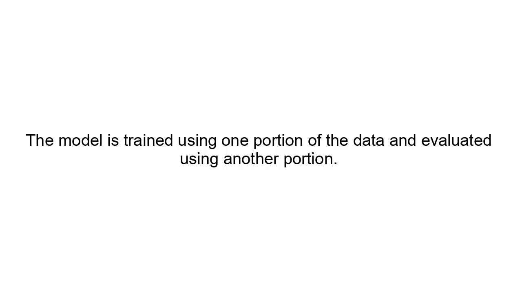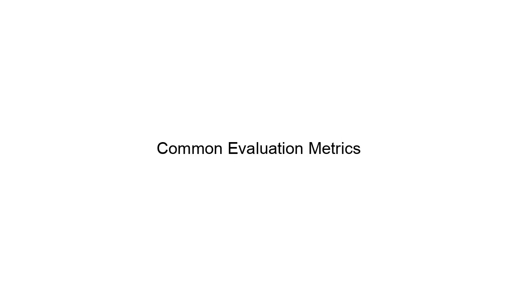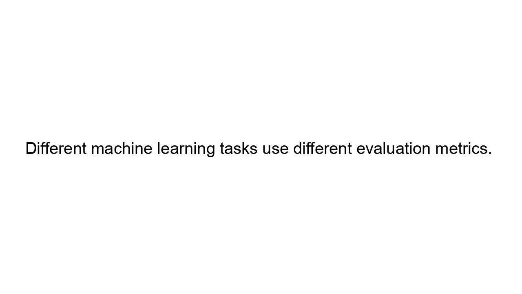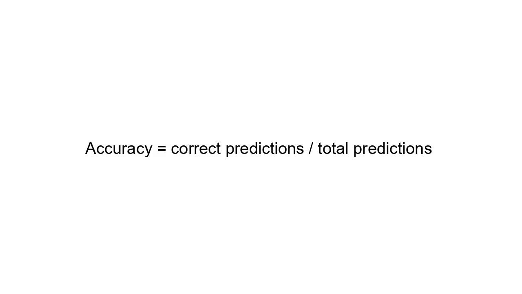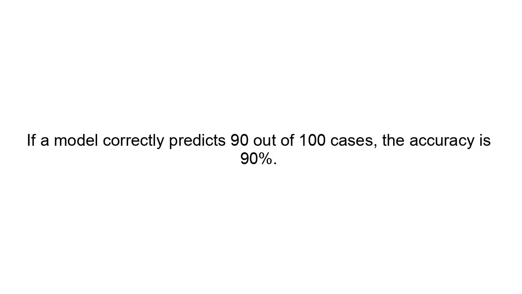Common evaluation metrics. Different machine learning tasks use different evaluation metrics. Accuracy: accuracy measures the percentage of correct predictions made by the model. Accuracy equals correct predictions divided by total predictions. Example: if a model correctly predicts 90 out of 100 cases, the accuracy is 90%. Accuracy is commonly used in classification problems.